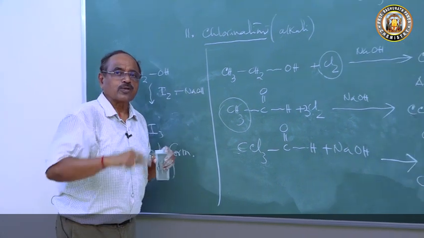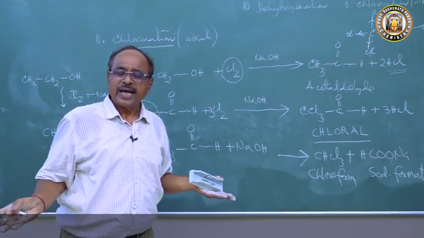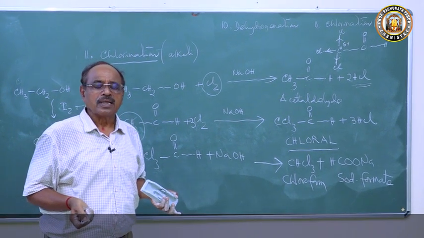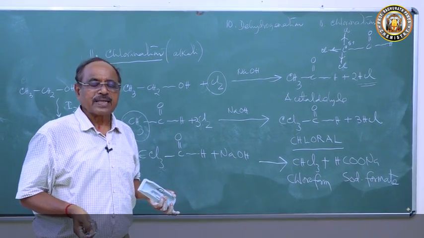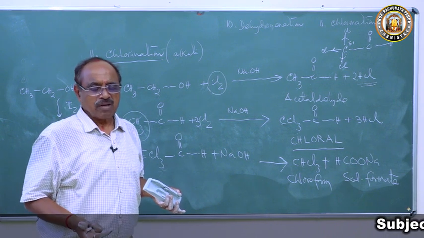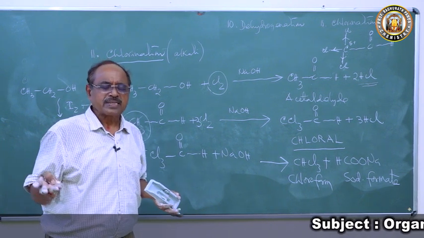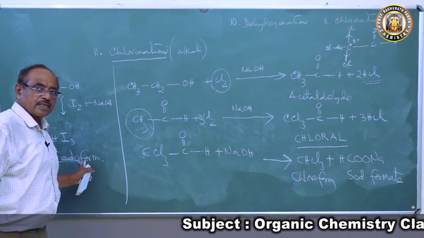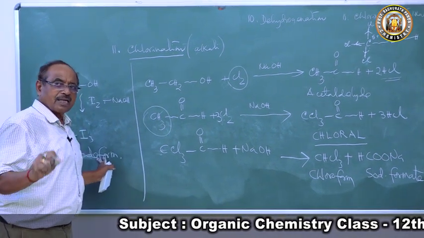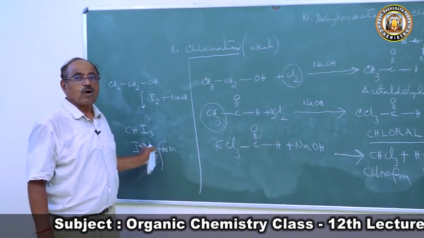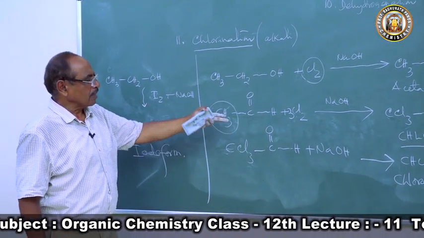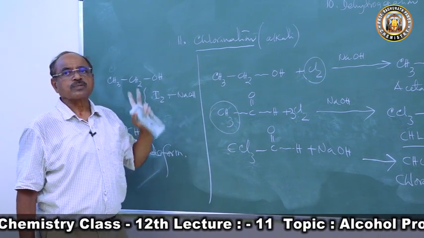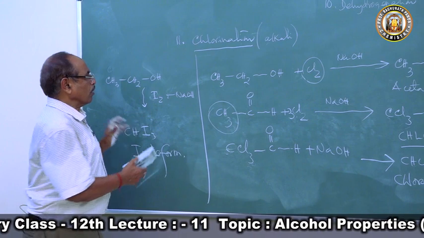Question may be there for a 12th class student in CBSE and CHSE. What is the iodoform test? When ethyl alcohol is treated with sodium hydroxide in presence of iodine, it forms a yellow crystalline solid with characteristic smell, CHI3, iodoform. So this is the reaction. Wherever there is chlorine, you write iodine, you get iodoform.